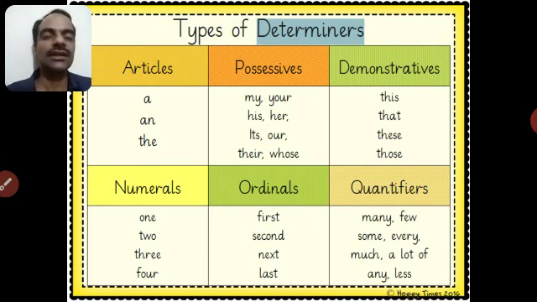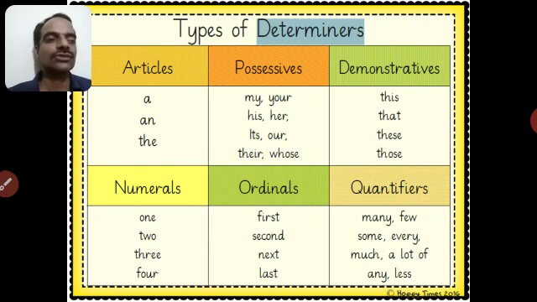Quantifiers, they also speak about the quantity. Okay, not the count but quantity. Many, few, some. For example, there are some books here, means not many. There are many books here, not few. There are a lot of books here, means still more in number. There are less books here.